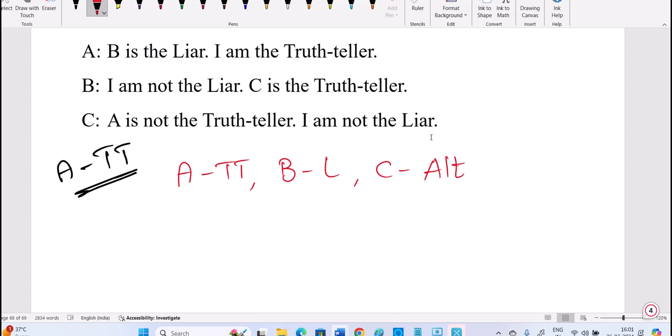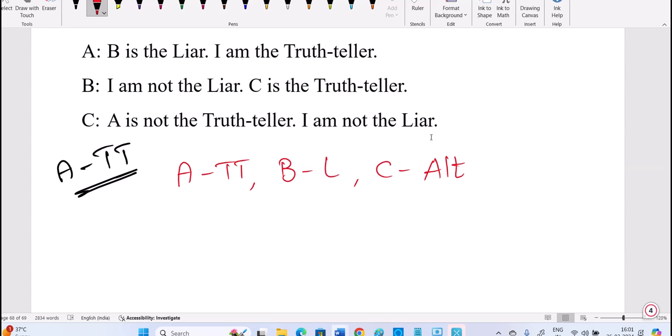He said, I am not the liar. That is false, which is correct for that character. His next statement is also false. So we have taken B as a false candidate. He told all wrong things only. He satisfied that role, like we can say villain. B is a villain. He is behaving like a villain only. A we took as the hero, and he behaved like the hero only. Whatever he said, we take accordingly as true. Is it satisfied? Yes, so no need to go for C.